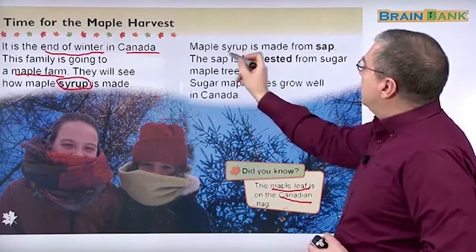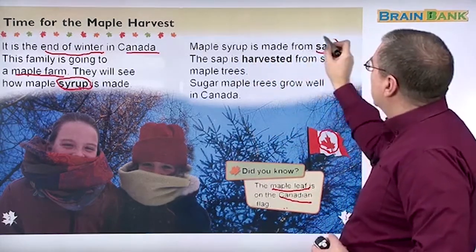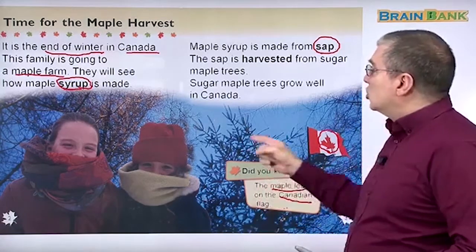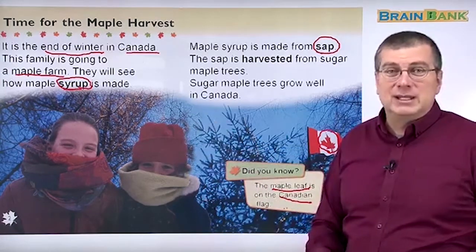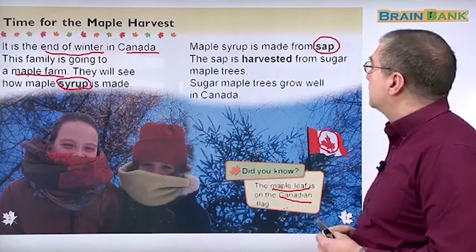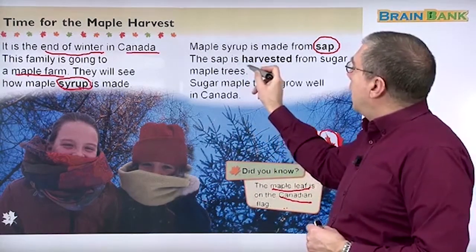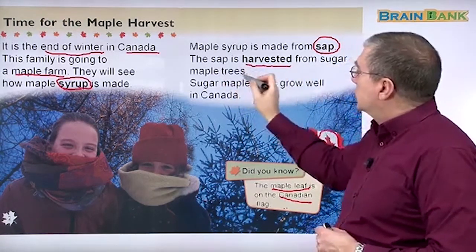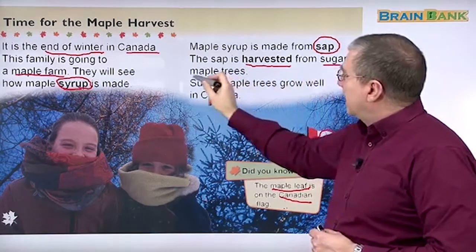Okay, maple syrup is made from sap. Now before, remember I told you, sap is the juice inside trees. We'll see how they get that juice out of the trees later on. The sap is harvested from sugar maple trees. This is a special type of tree.